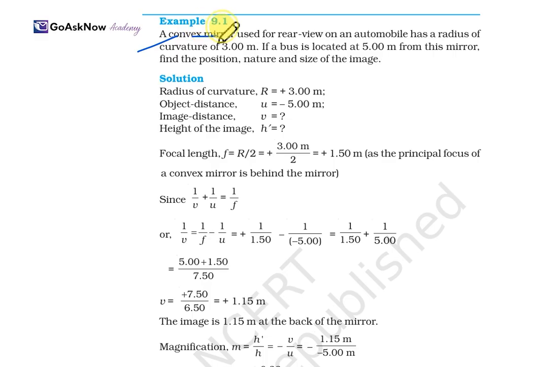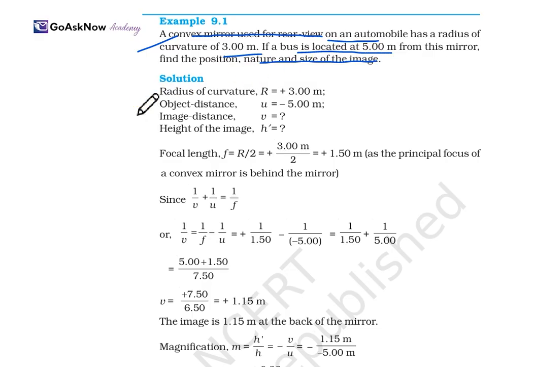First is a convex mirror used for the rear view. On an automobile, we have a convex mirror used for the vehicle, and it has a radius of 3 meters. A bus is located 5 meters from the mirror. Find the position, nature, and the size of the image. These three things we'll have to find.